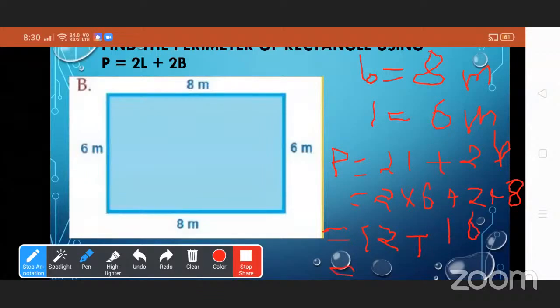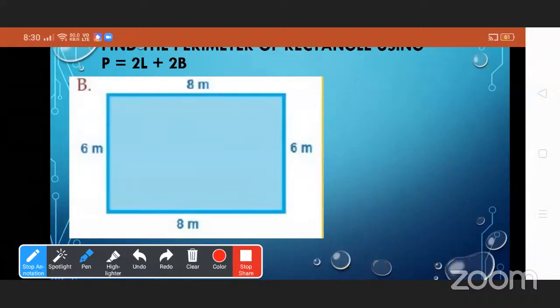So 12 plus 16 is 28 meter. So the perimeter of this rectangle is 28 meter. Good.